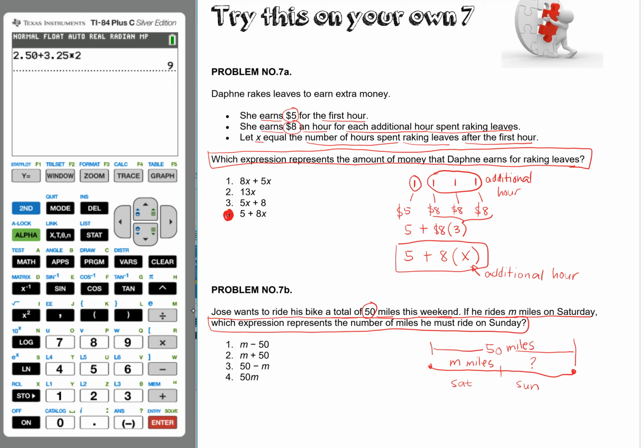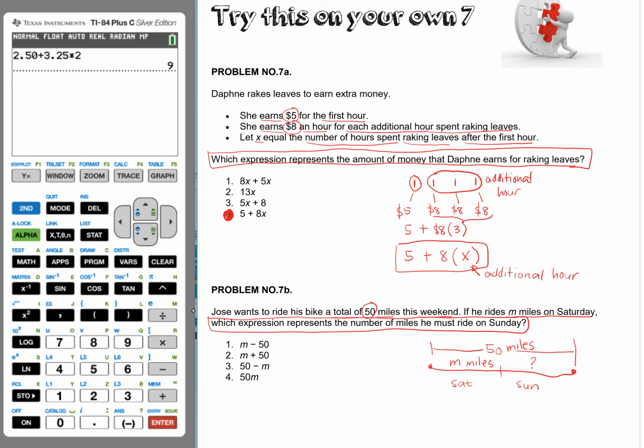Looking at this illustration, everything is 50 miles. To find how many he needs to travel on Sunday, if he traveled m miles, the remaining would be this one.